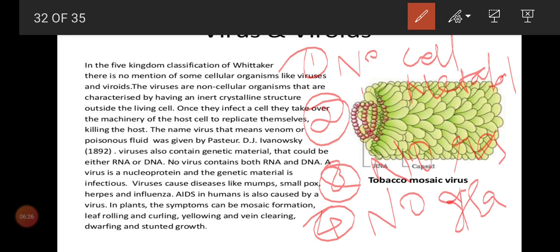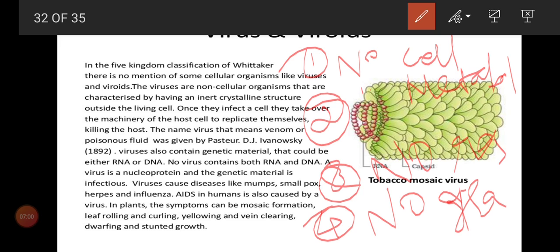Crystalline is nothing but a chemical substance. Chemical substance means it is not a living substance. For example, you have learned chemistry, so many chemicals you are learning, and those are all non-living substances. Like that, it contains only protein, it is chemical only. So we can make a crystallized form, and this conversion to crystalline form also shows a non-living character.